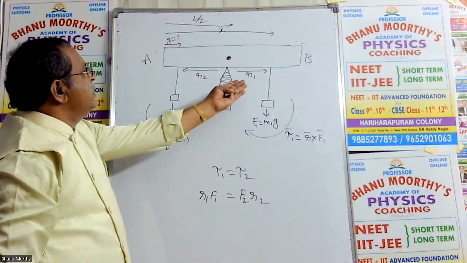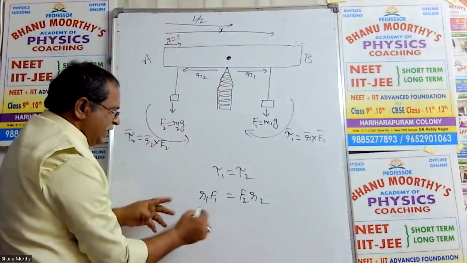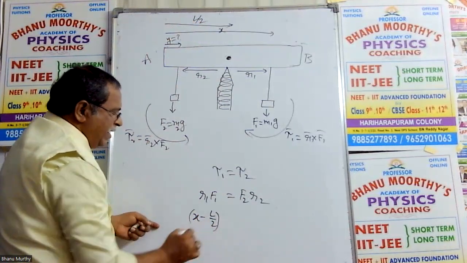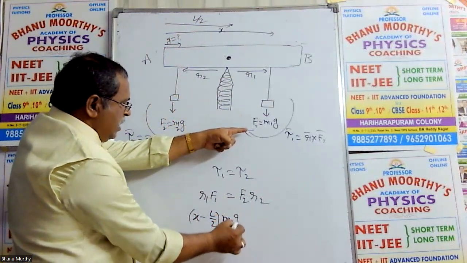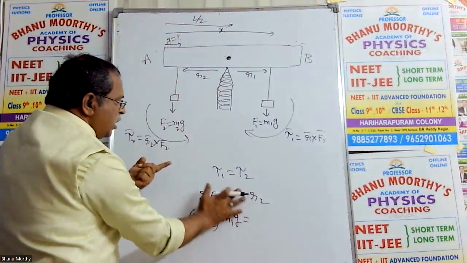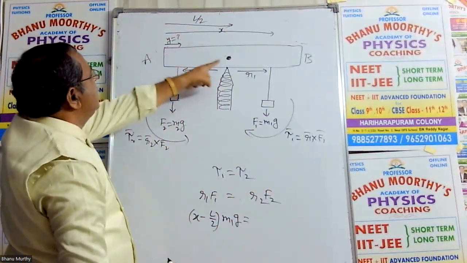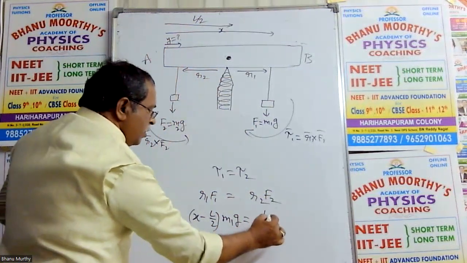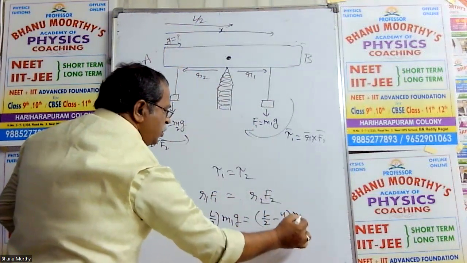So what is R1 here, my dear students? This is X minus L by 2. So dimensions are changing now, measurements are changed. F1 is M1G, and this equals R2 F2. What is R2 here? R2 is nothing but from here to here, that is L by 2 minus Y, into F2, which is M2G.